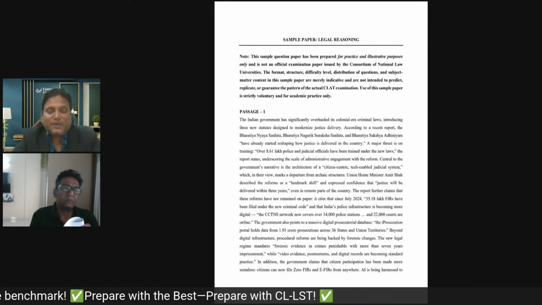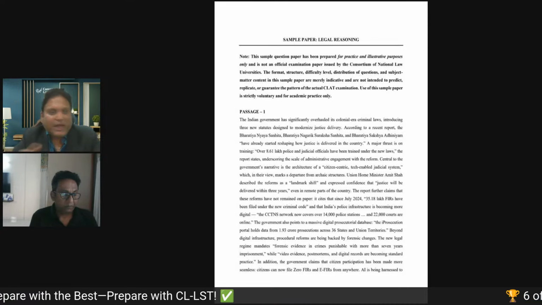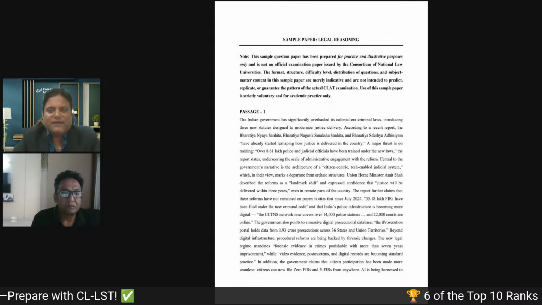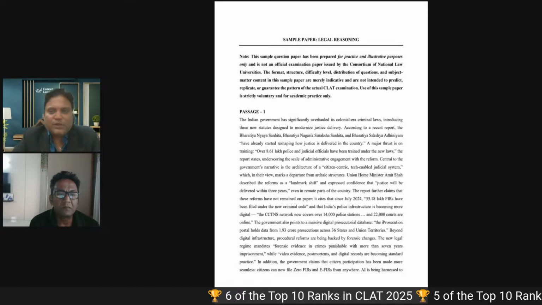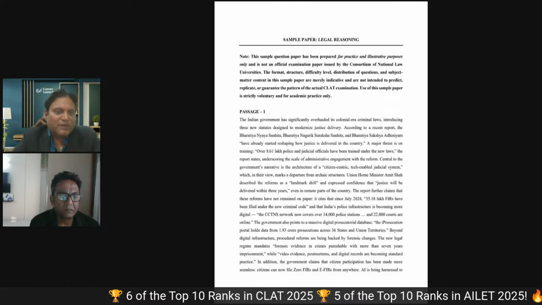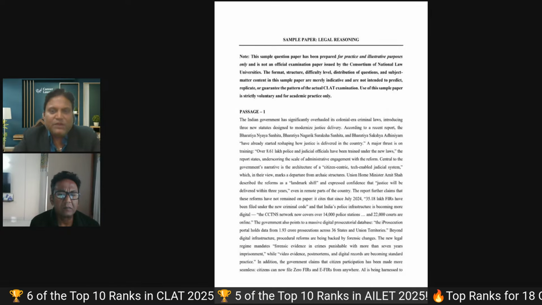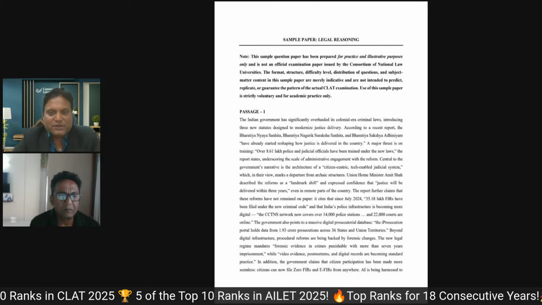It should be the passage based legal section. What I have noticed, Rahul sir, in this legal section is that most of the passages are related to some judgment or the other which have been in the news in the past 1 year or so. Yes.